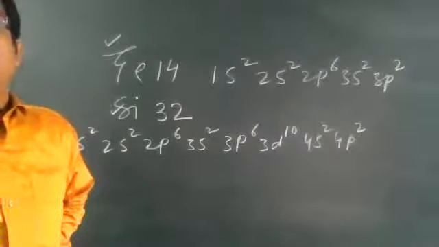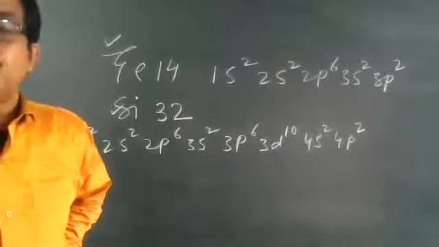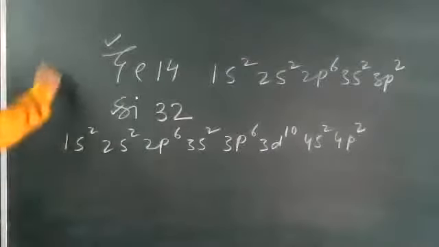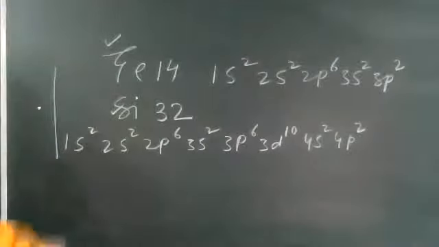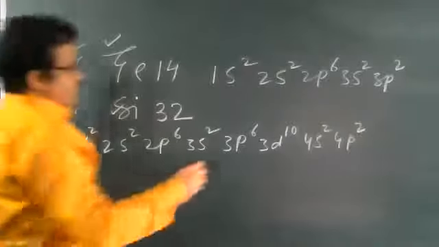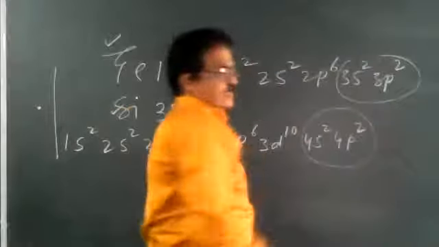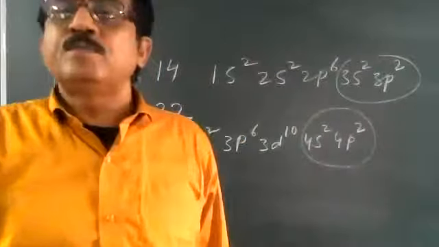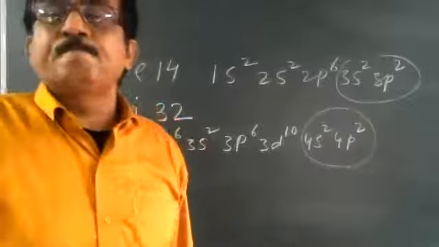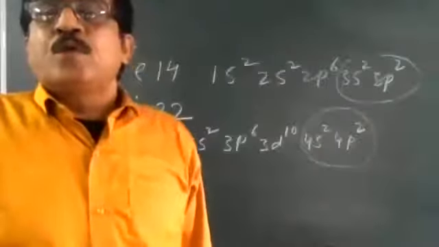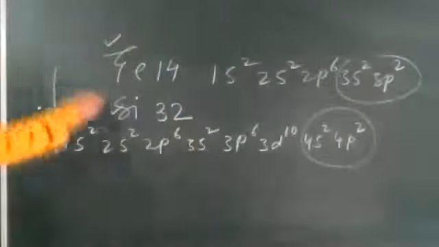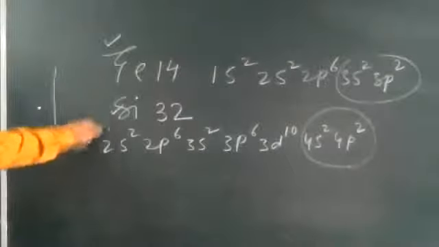What are we observing from this configuration? Both the atoms have 4 valence electrons.